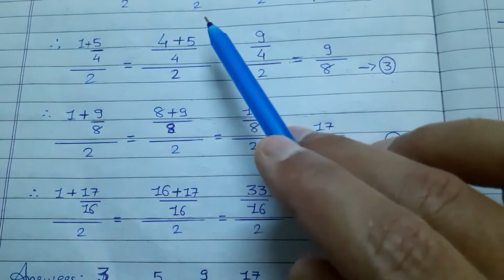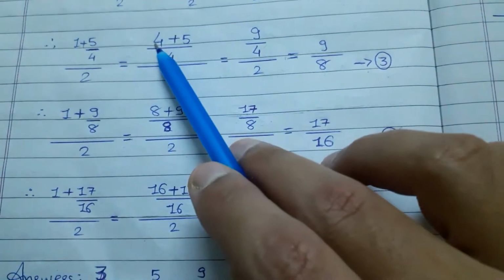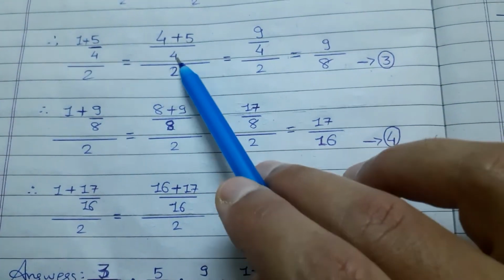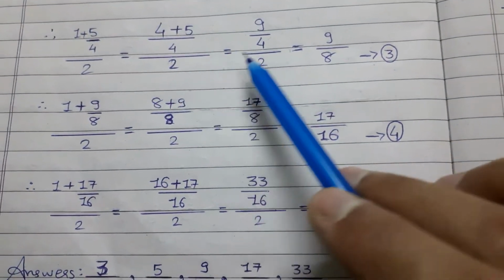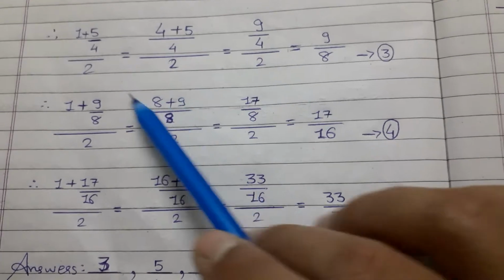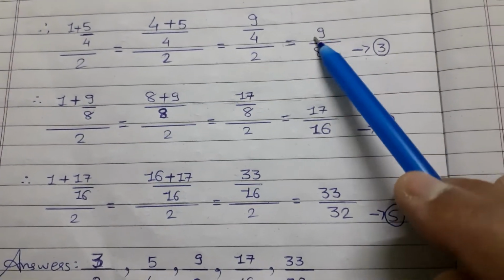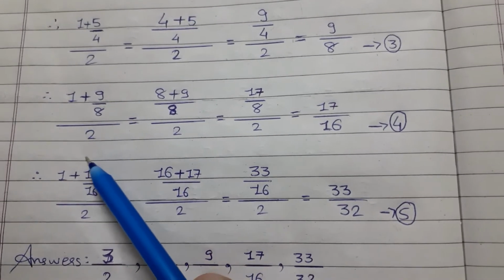Now we will take the LCM of 4 and 1. 4 ones are 4. 4 plus 5 is 9, so 9 by 4. 4 twos are 8. So 9 by 8. This is the third number. So the first number is r, which is 1, and the second number is s, which is 9 by 8. So 1 plus 9 by 8, upon 2.